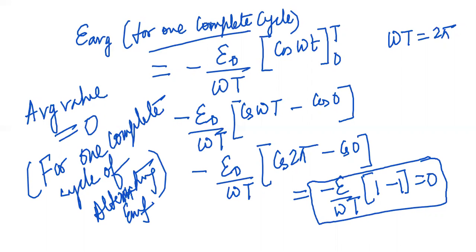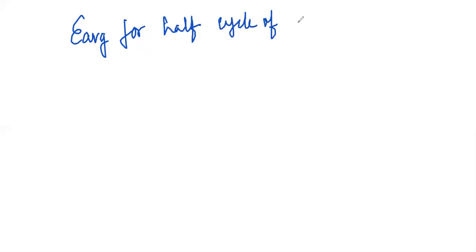So in order to remove this fallacy, what we try to do is find out the E average for one half cycle of an AC. We try to find out the E average over half cycle of alternating EMF.